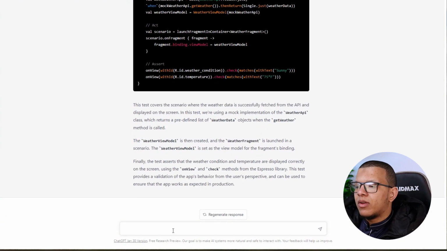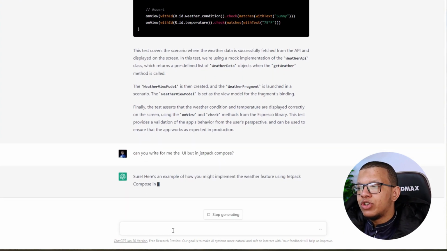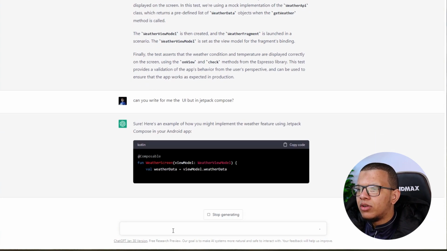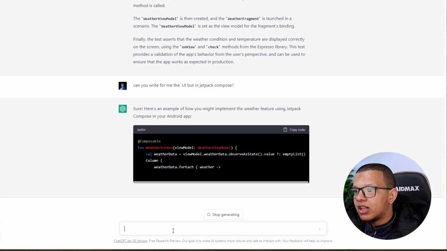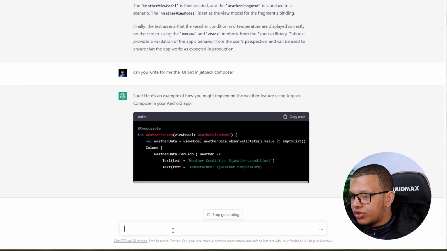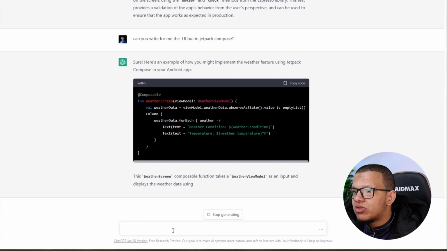Well, let me do that. Can you write for me the UI but in Jetpack Compose? I mean the UI of the weather feature, exactly, in Jetpack Compose. Okay, weather screen, view model, weather data, observe state as, yeah, exactly, empty list, column. Well, I'm not in a position to check how this is going to go, but this is somehow good.